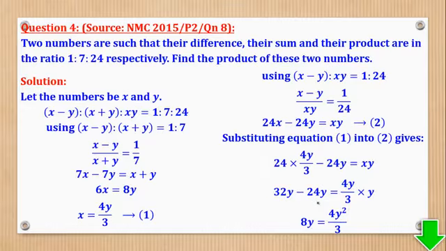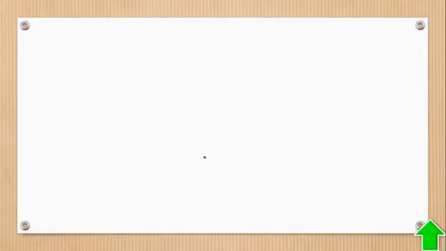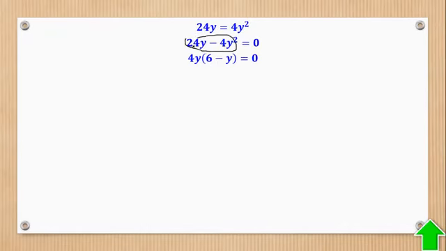The good thing now, I have only one unknown, meaning I can get its value. So cross multiply to get that. We'll put everything on one side and factorize. The good thing, we covered a lesson of factorizing algebraic expressions. So here the highest common factor is 4y. So put 4y outside. It means that here remain with 6, here remain with y.